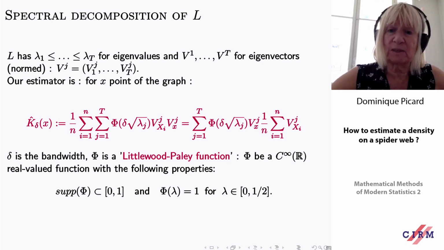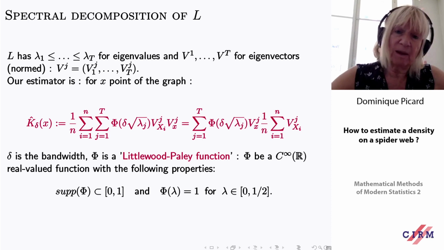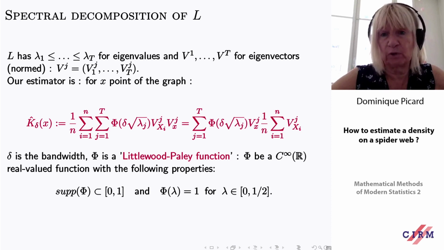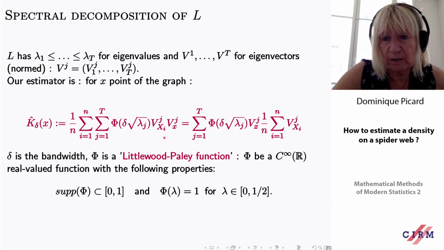And what is our estimator? Our estimator will be k hat of x at point x, depending on delta. So delta will be a bandwidth. We will see later the way to choose it, for instance. And this is this sum. So there is a sum here, which can look like something barbaric. So there is 1/n sum for i equals 1 to n.